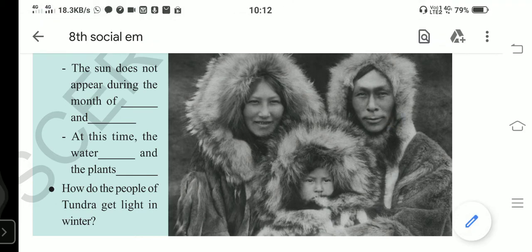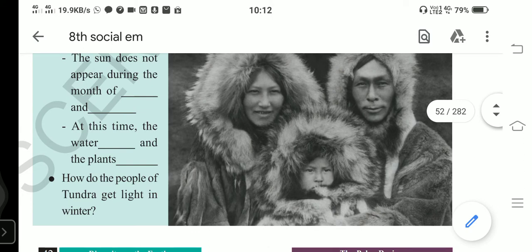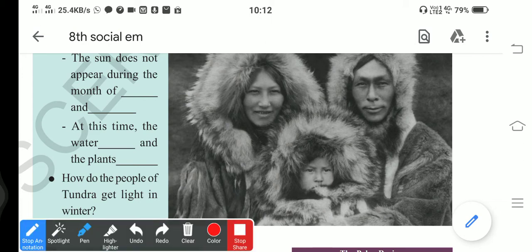This harsh, cold land is home of certain people. We call them Eskimos. People who live in the tundra region are called Eskimos. They are the people called Eskimos.